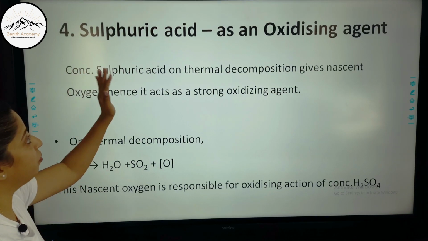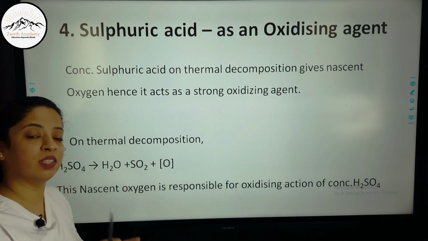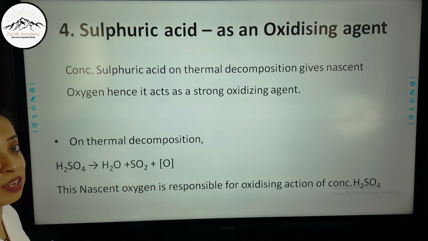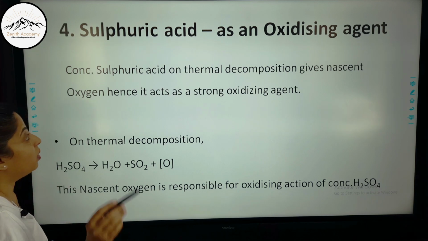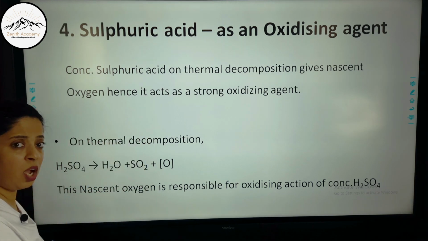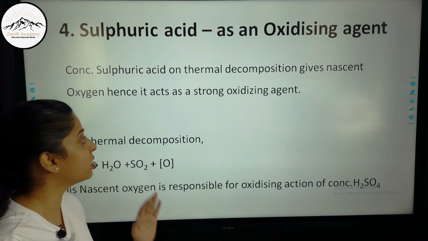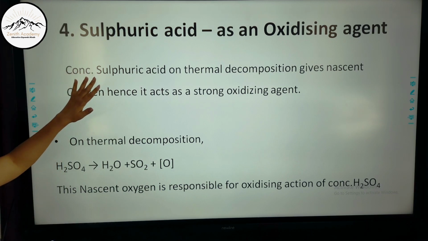Now, very important: sulfuric acid as an oxidizing agent. That is, it oxidizes the other species which is present with it and itself gets reduced. And also remember, this property is exhibited by concentrated sulfuric acid. Till now we were talking about dilute sulfuric acid and all the reactions of dilute sulfuric acid. Now we are talking about concentrated sulfuric acid.